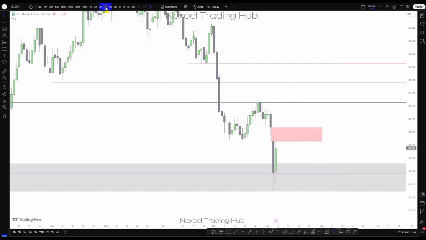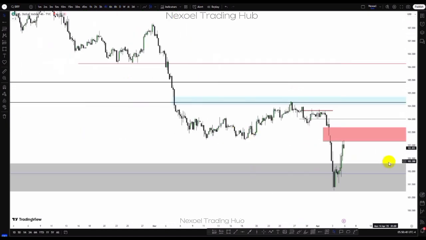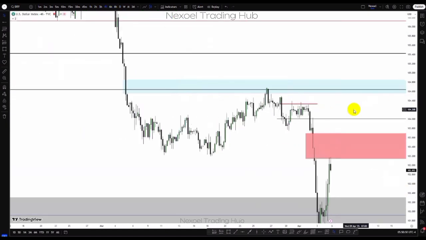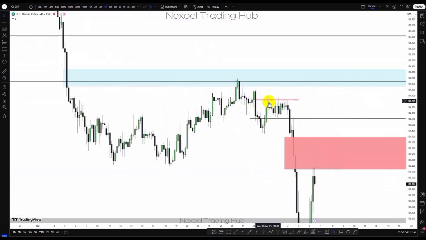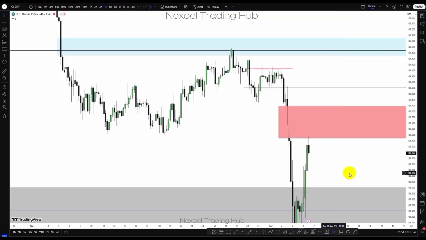Let's check the 4-hour time frame, guys. So here in the 4-hour time frame, last week I pointed out this bearish order block to us, and I told us to anticipate a sell from this zone down to the downside into this fair value gap, and then we could look forward to see if price gives us a buy model, then we buy to the upside, and if price violates that, then we're going to see bearish fall to the downside.